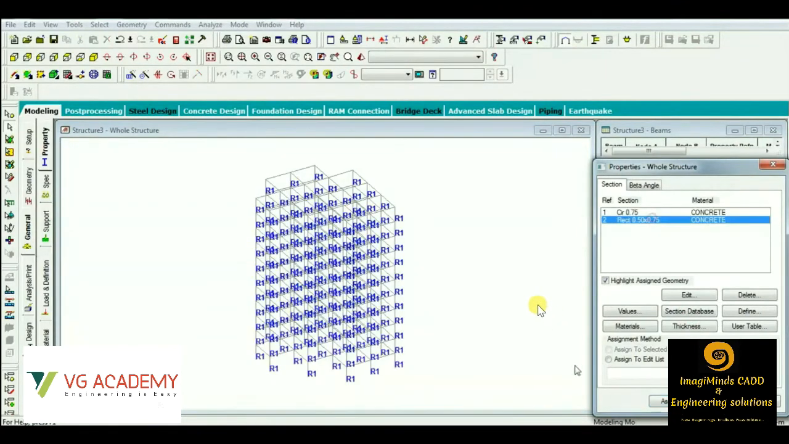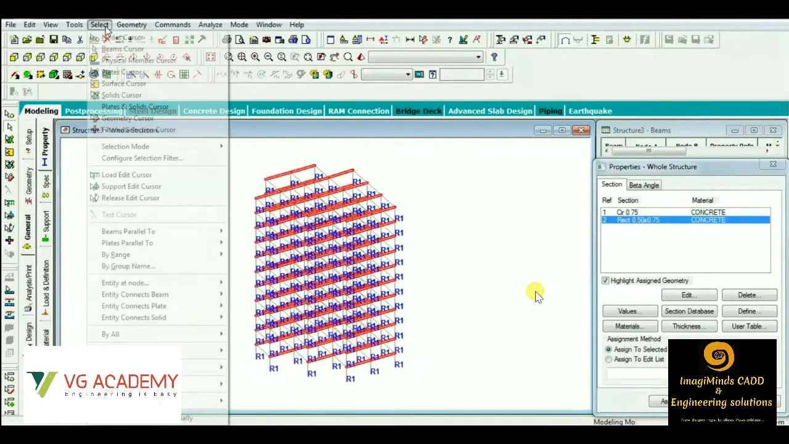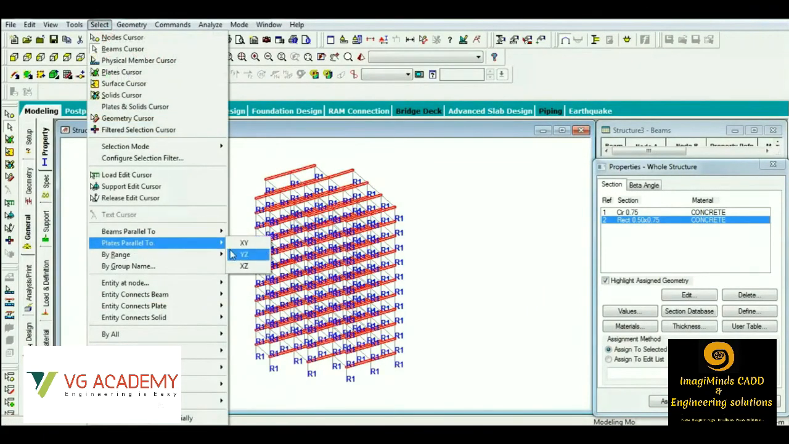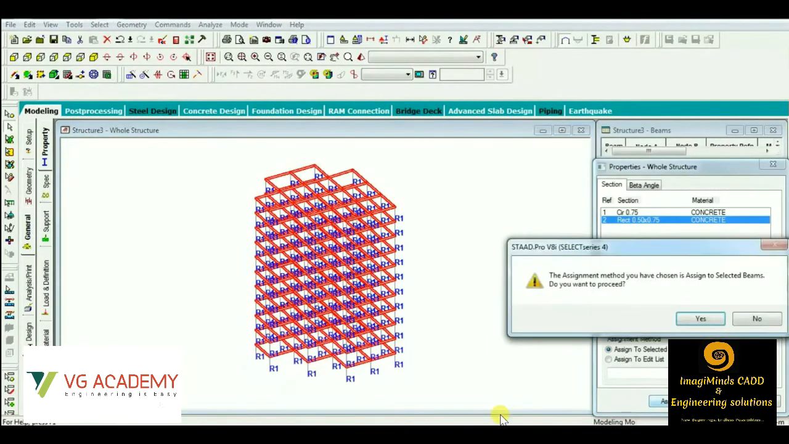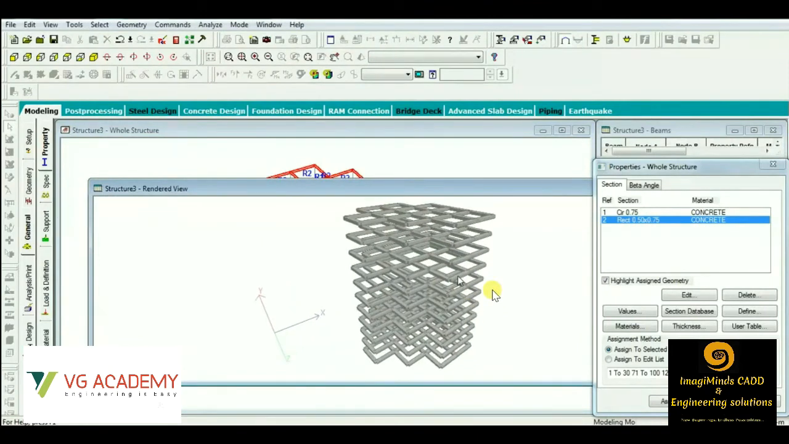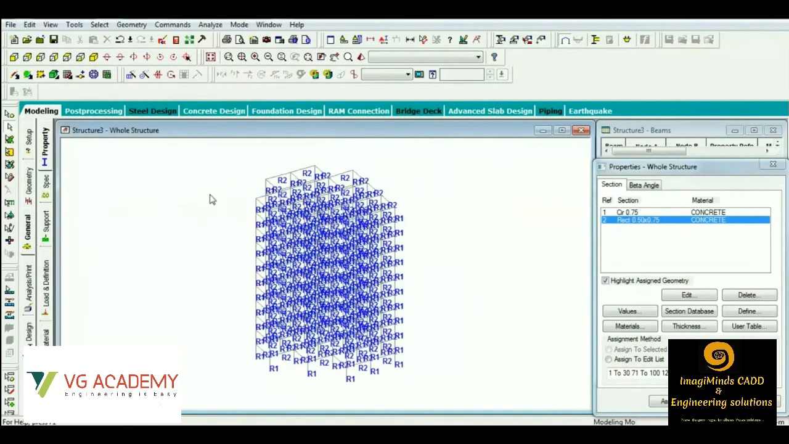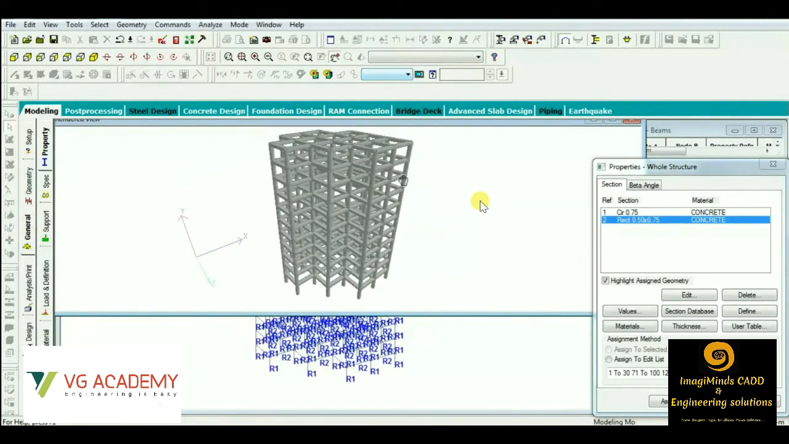We have applied the column properties, then we'll be applying the beam members. That is, we have already chosen rectangular members, that is of 500 mm into 750 mm thickness. By this process, we are applying the properties. Then we can have a 3D visualization of the properties that are applied. This is the frame structure, the 3D view of the frame structure that can be seen.